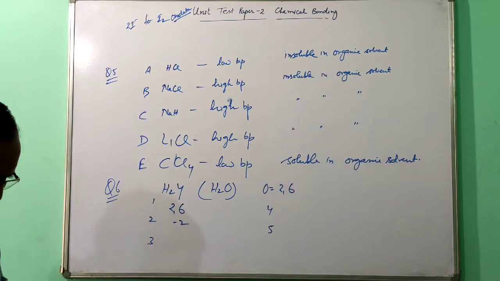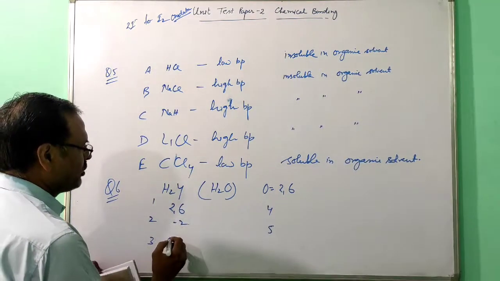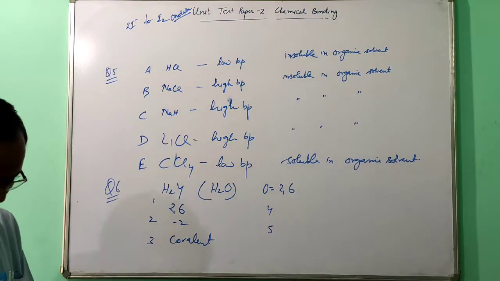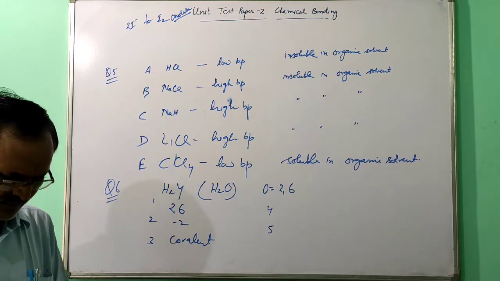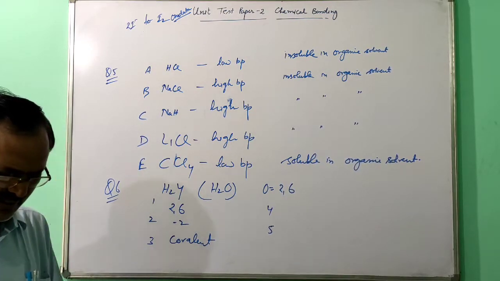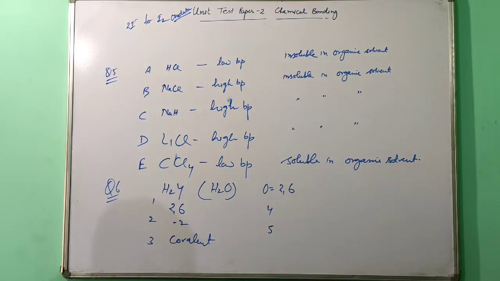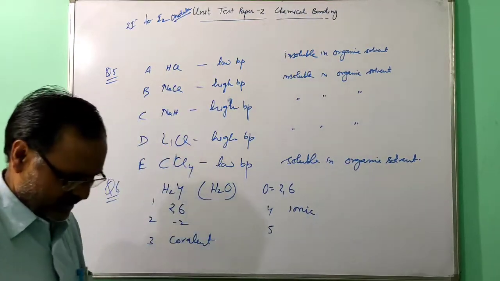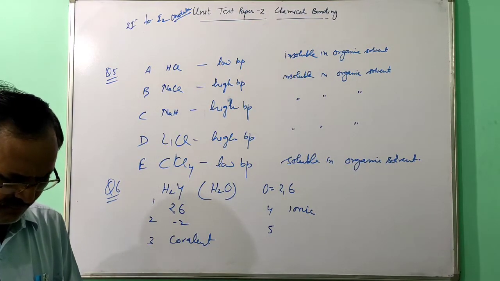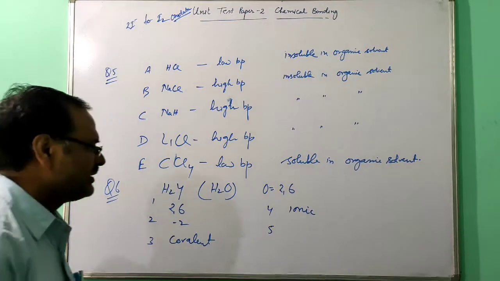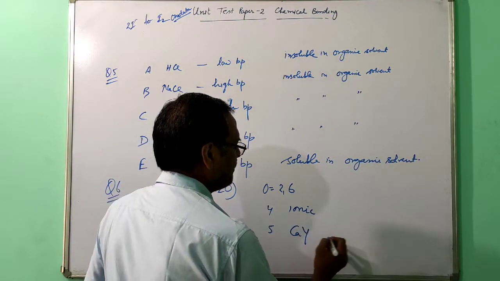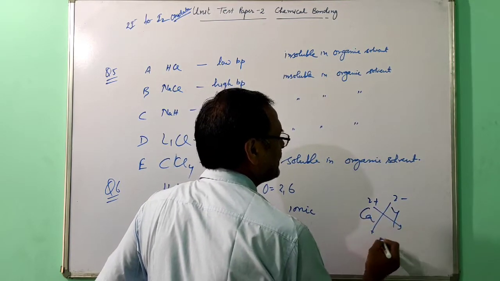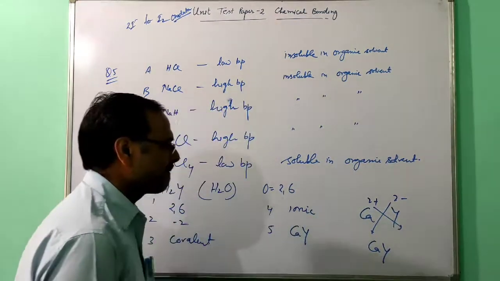Then the bonding present in S2Y, just imagine water: covalent. Then fourth, the bonding formed between potassium and Y. Potassium is a metal and Y is a non-metal, so the bond will be ionic or electrovalent. Then the formula of the compound formed between calcium and Y. Calcium is +2 and Y is 2 minus, so the common factor is removed and this becomes CaY.